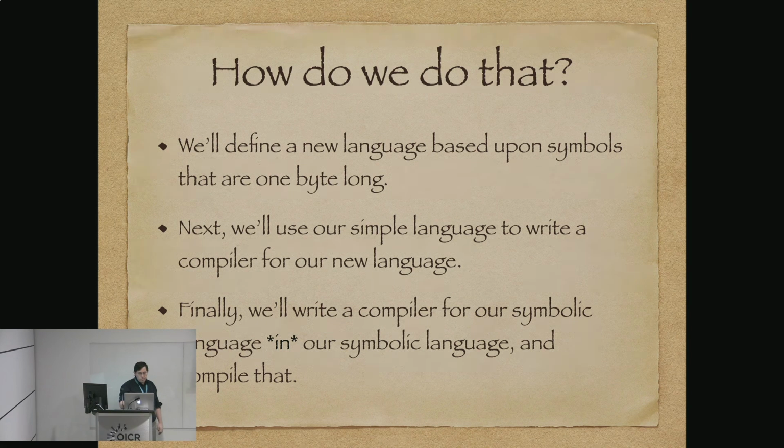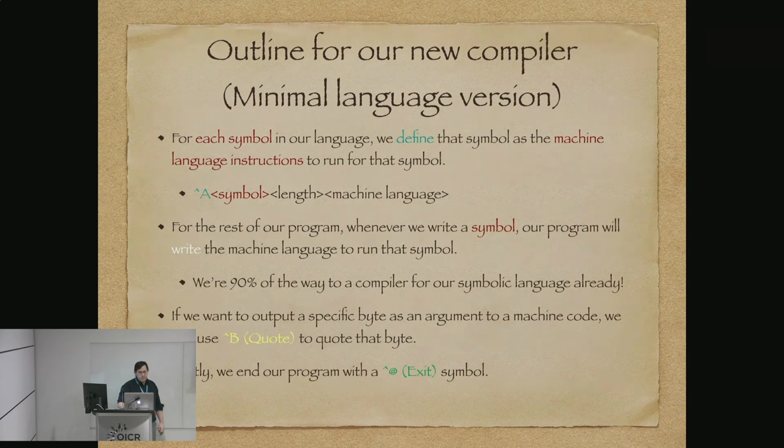With that, we'll have something that's friendlier to write a compiler for our new language in, and we'll be able to write a compiler for our symbolic language in our symbolic language, and then we'll be able to compile that, and then we'll be on our way to actually writing something that we want to keep. So, the outline for our new compiler with our minimal little language: for each symbol in our language, we are going to define using bytecode 1, which is Control A, by the way, which is why that's on the screen there, the machine language instructions that we're going to run for that symbol.